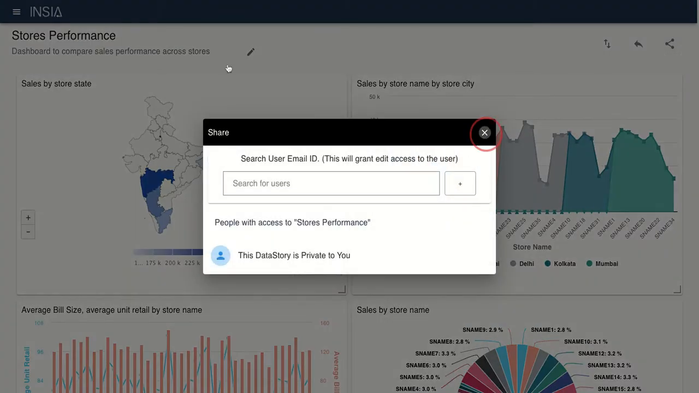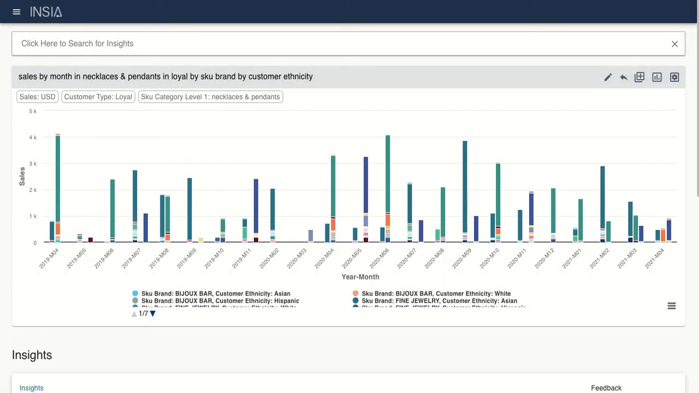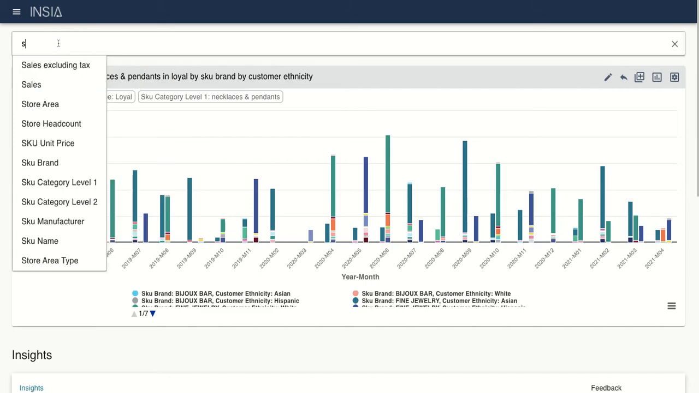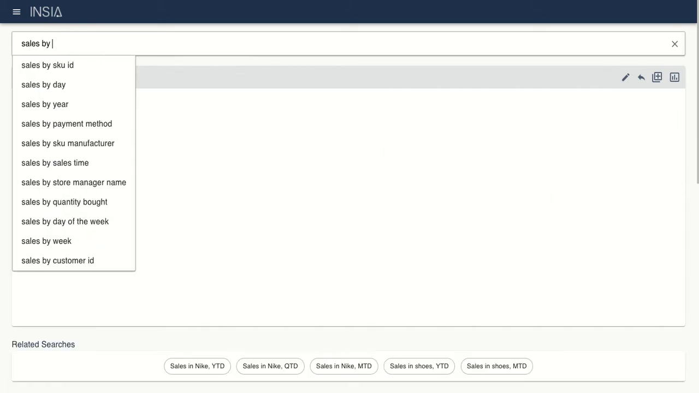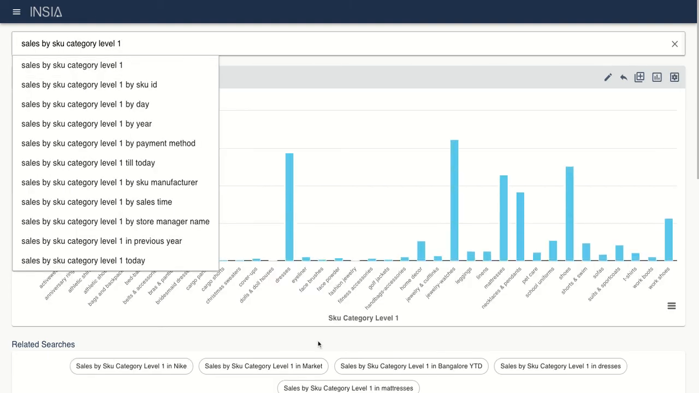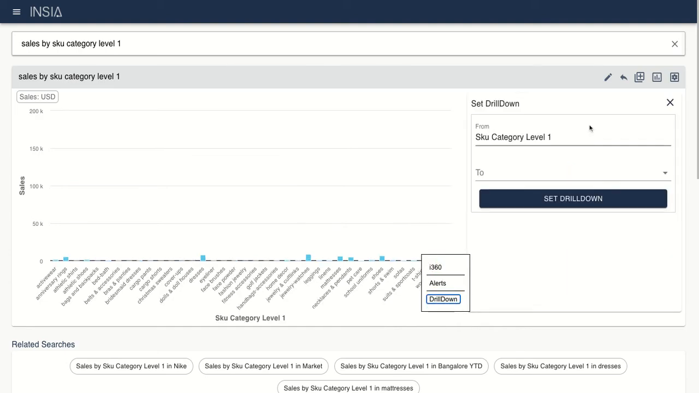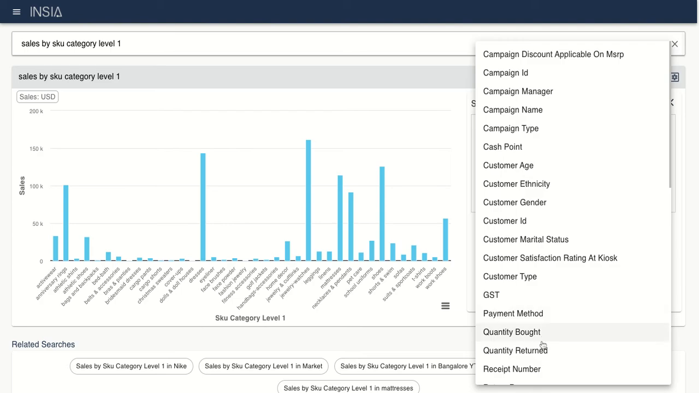But most business intelligence platforms talk about the what part. Not many talk about the why part. Let's say we want to know how the sales by different SKU categories are performing. And here we see that the sales in home decor are very low, so we want to know why. We can do a drill down, and you can drill to any of the other categorical variables available in the entire data set. So you're not restricted to any particular drill down path. You can drill directly to customer age, ethnicity, and keep drilling to the lowest grain.